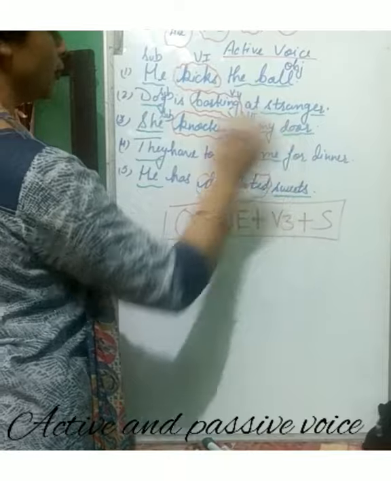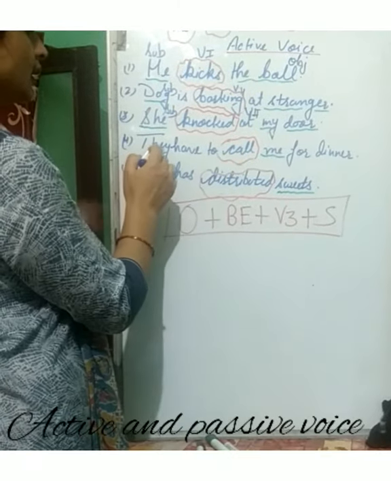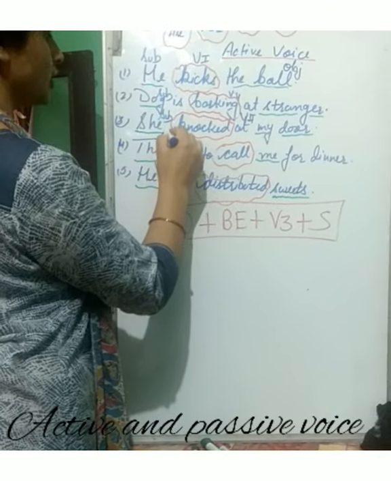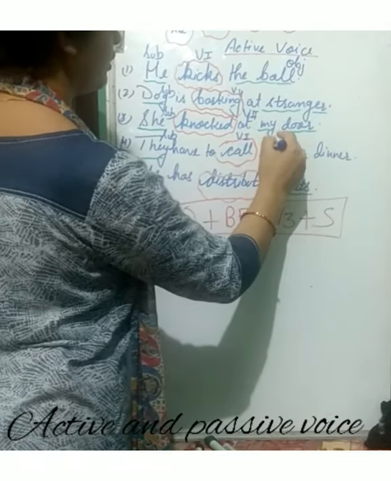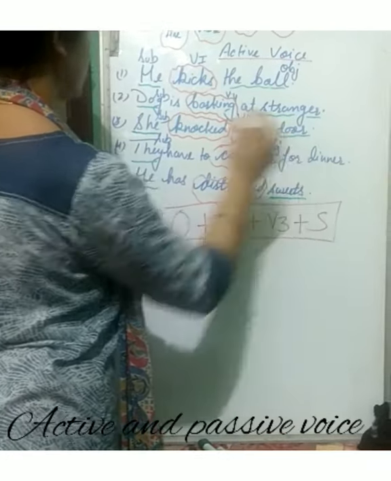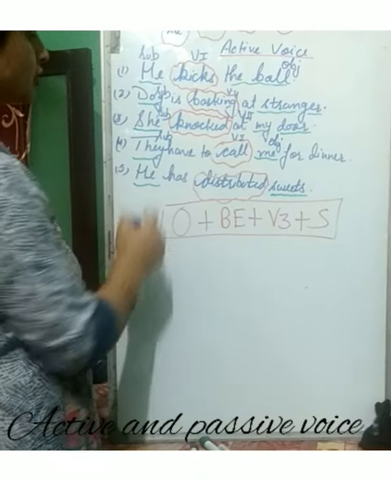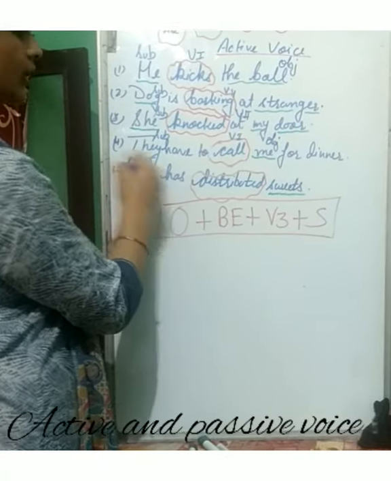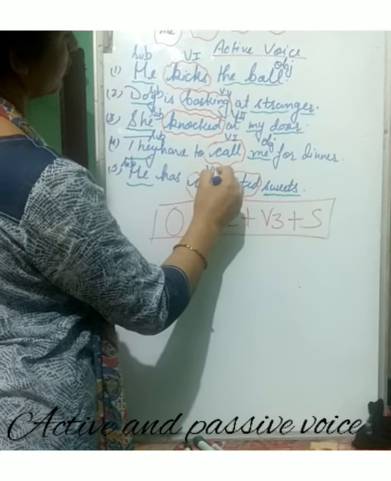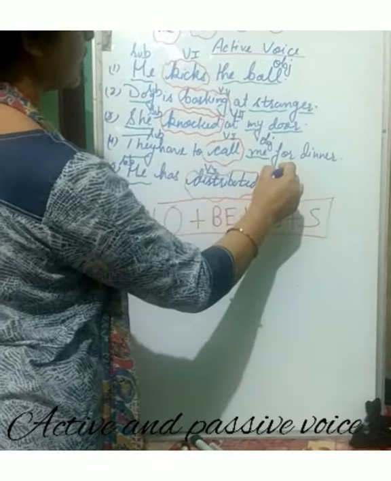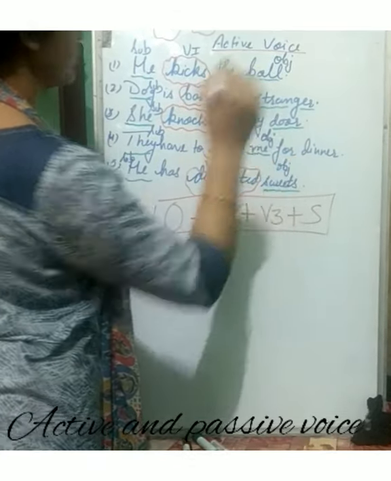They have to call me for dinner, that is the next sentence. So they is subject. Call is first form of verb. And me is object. He has distributed sweets. What is he here? That is subject. Distributed is third form of verb. And sweets is object.